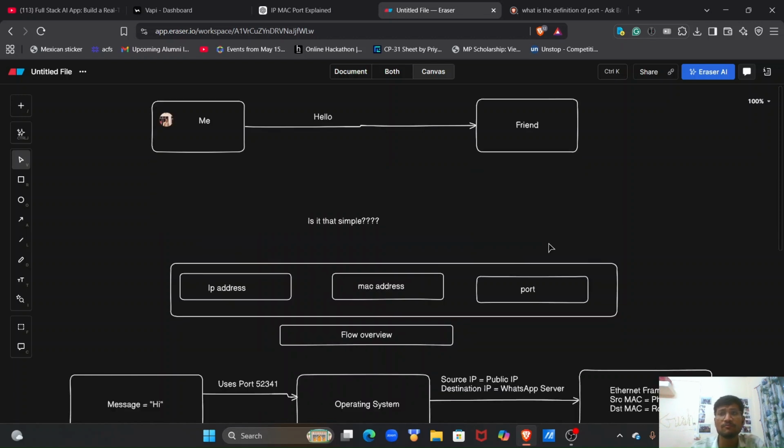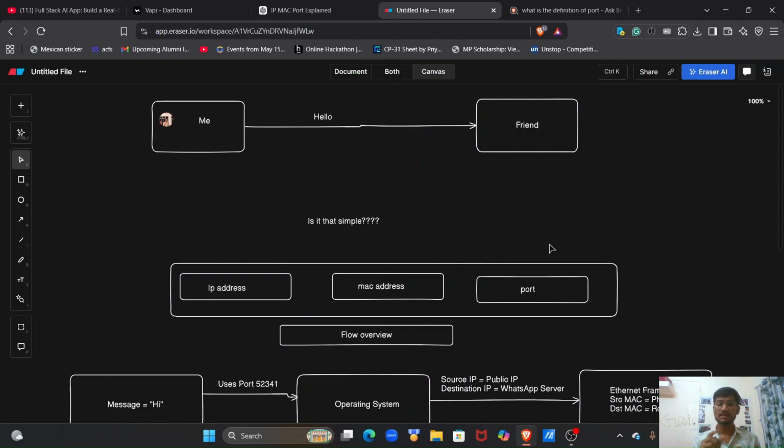Before we go into the depth of how this communication happens, I will give you an overall view in short, so that you can understand it better. Let's say you type a hello to one of your friends. This message is given to one of the ports, like let's say you are typing in WhatsApp, so it is given to WhatsApp through the port in which WhatsApp is running.